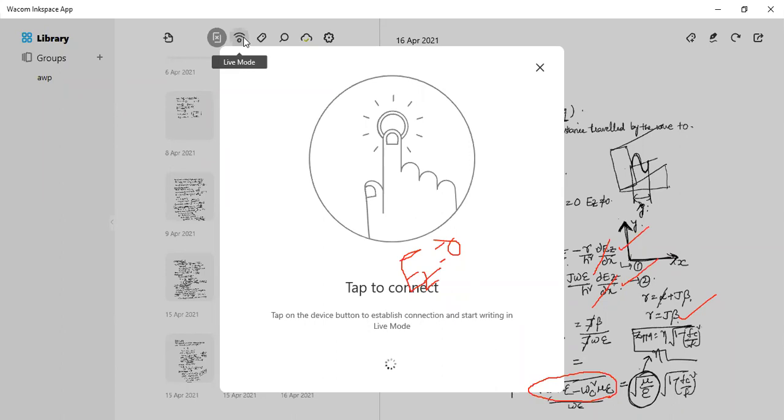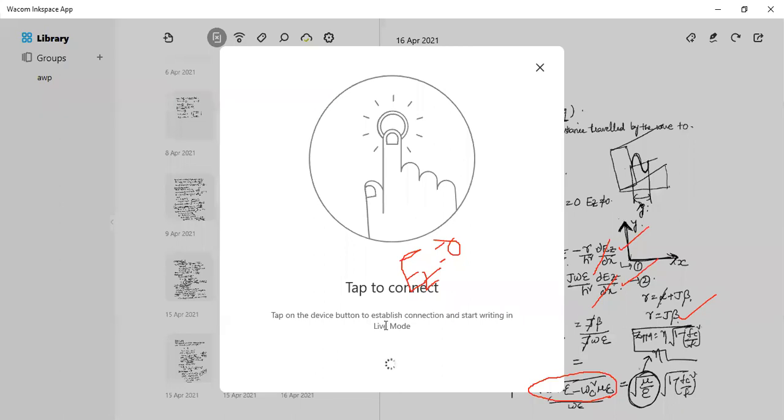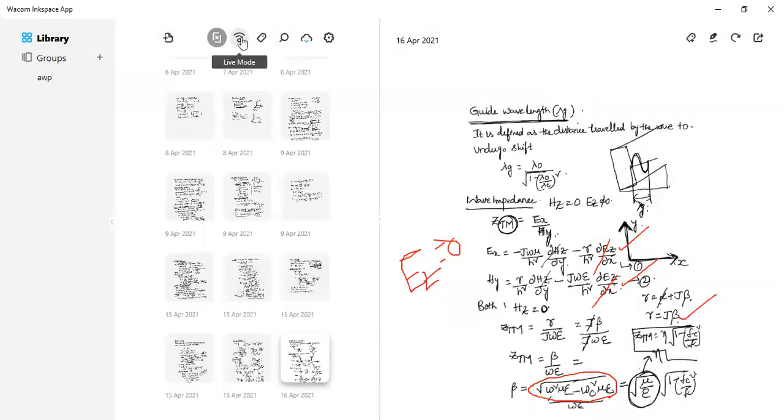This device is not connecting. That's the problem. So finally, has anybody done the derivation? What is the result you got? All the steps are present here. Wait a minute, I'll see.